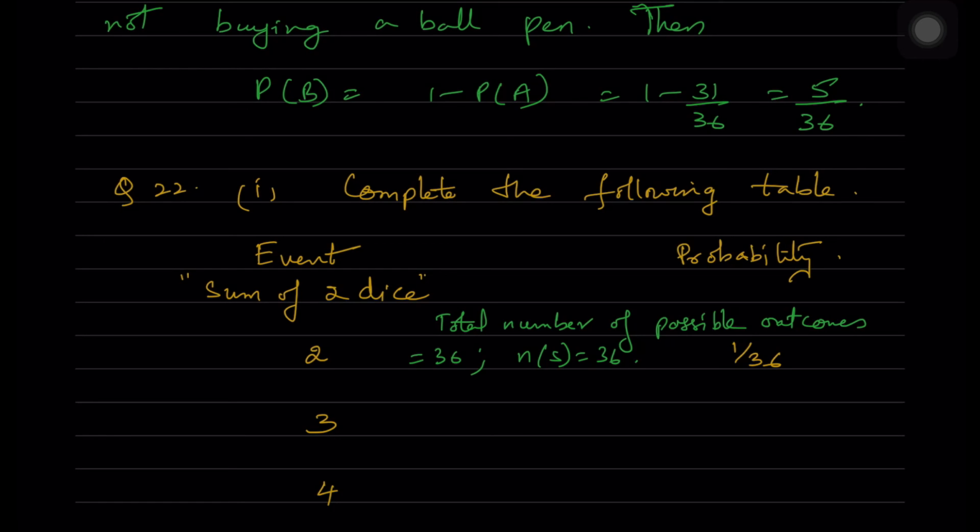When you're throwing 2 dice, you might get 1 on the first die, 1 on the second die. So 1,1; 1,2; 1,3; 1,4, and so on up till 6,6 you can write. In the same way 2,1; 2,2; 2,3; 2,4; 2,5; 2,6. 3,1; 3,2; 3,3; 3,4; 3,5; 3,6. So in that way, sum of 2 means you are getting only one possibility, that is 1,1.